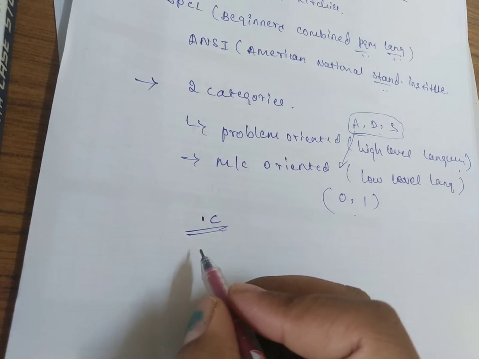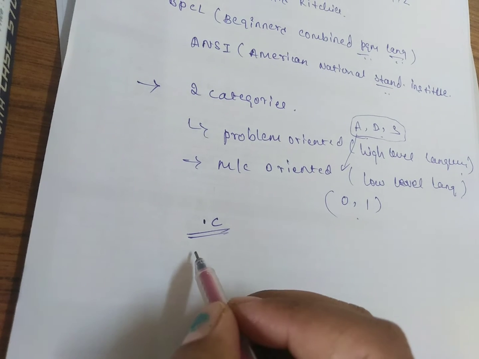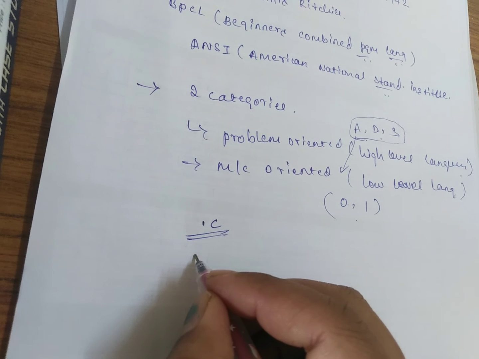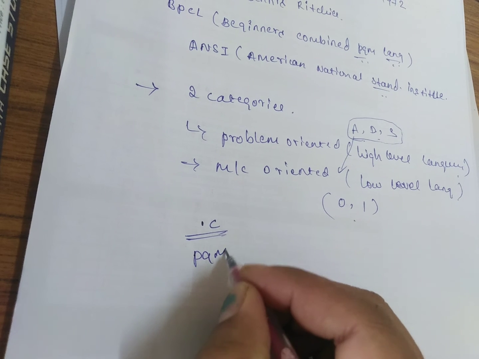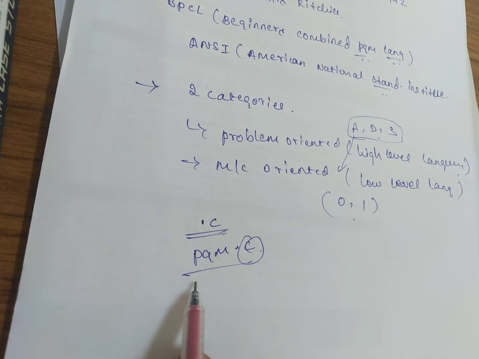For example, we can write a program in C. Afterwards, we can save the program. I will save it as program1.c. The .c is the extension of the C programming language.